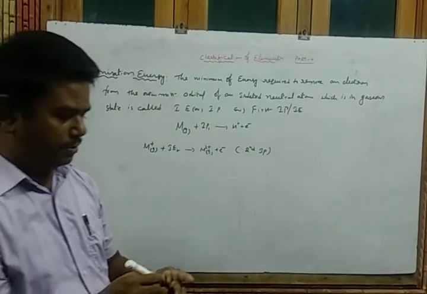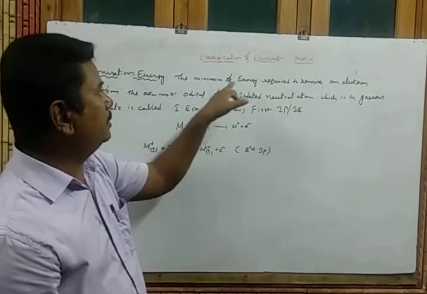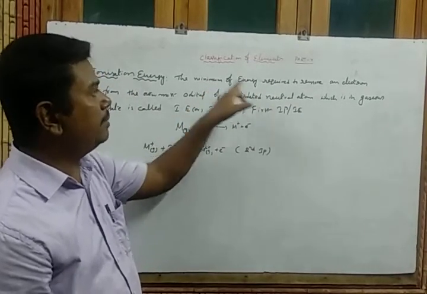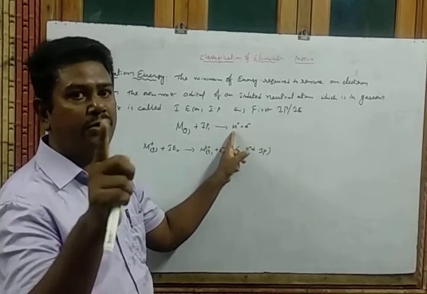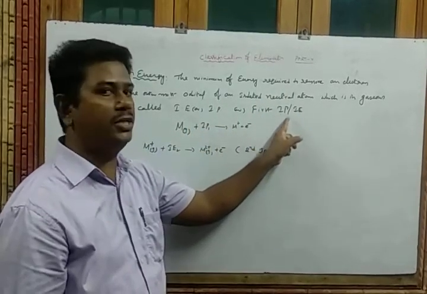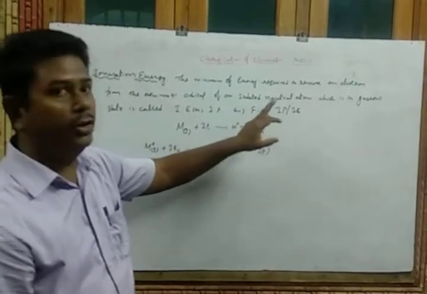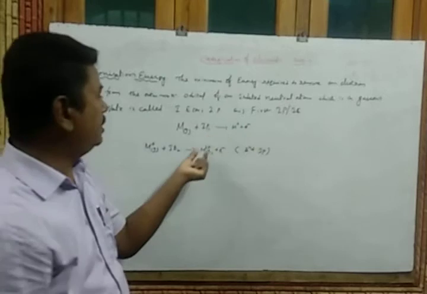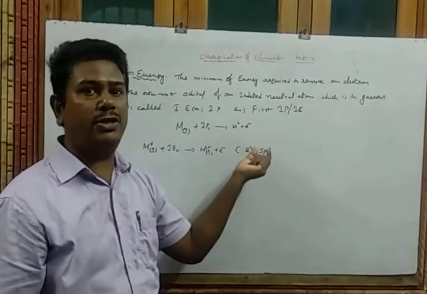Remember here, the minimum amount of energy required to remove an electron to make a unipositive ion is called the first ionization energy or primary ionization potential. From that, if you want to remove another electron, we require a certain amount of energy. That one is termed the second ionization potential.